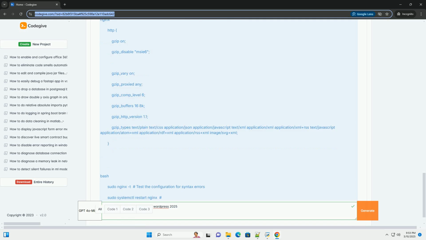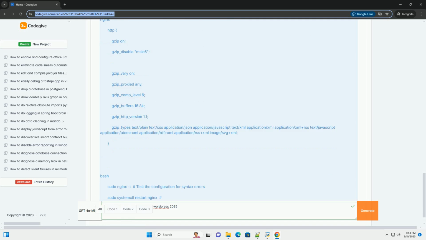gzip_vary on adds the Vary: Accept-Encoding header. This is crucial for caching servers, as explained earlier. gzip_proxied any enables Gzip compression for requests proxied through other servers, like CDNs. gzip_comp_level 6 specifies the compression level, 1 to 9. Higher levels provide better compression but require more CPU resources. A value of 6 is a good balance.